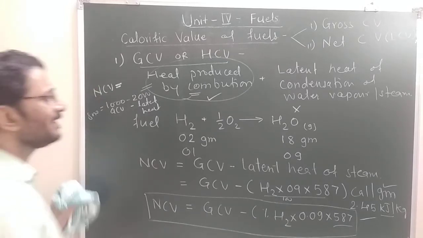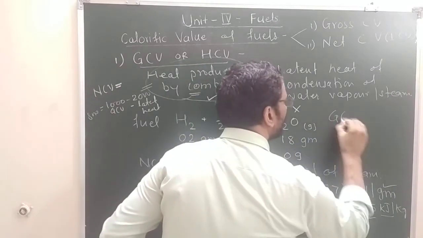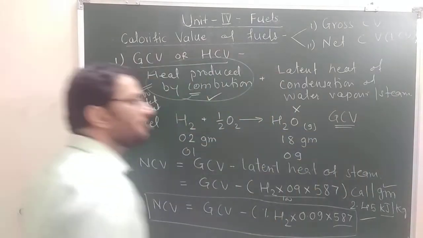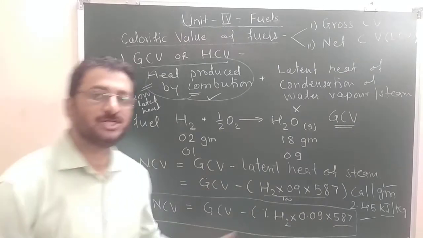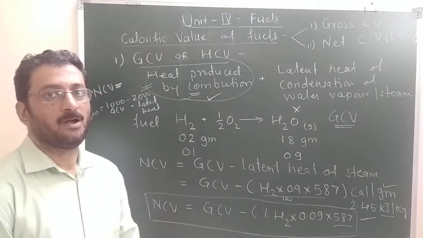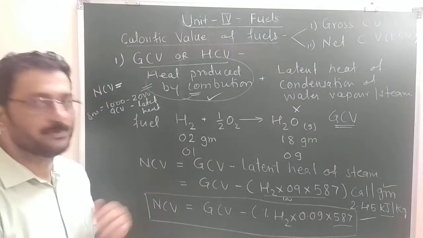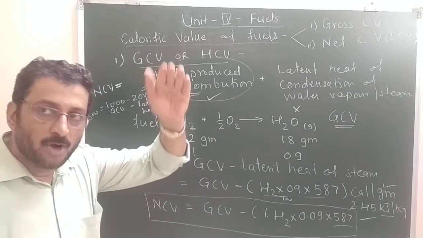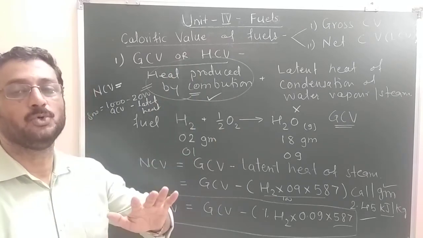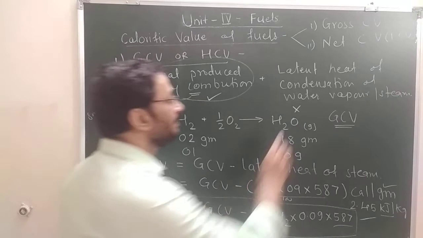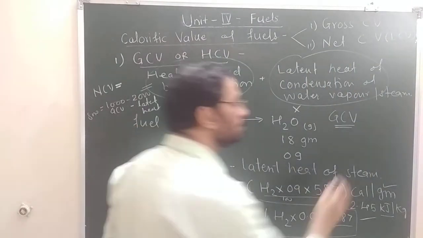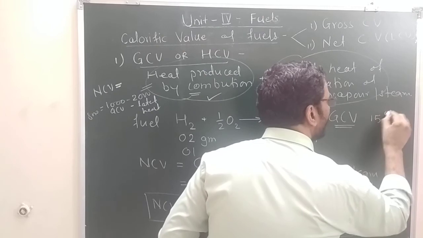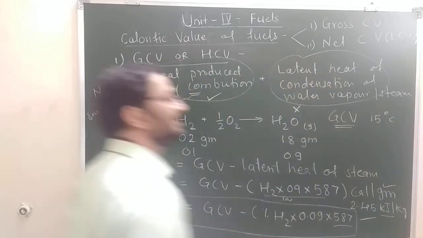What is the systematic definition of GCV? It is the amount of heat liberated by complete combustion of unit mass or unit volume of the fuel sample when the products of combustion are cooled to room temperature. This also we have to consider. When the products of combustion are cooled to room temperature, here they have taken 15 degree centigrade.